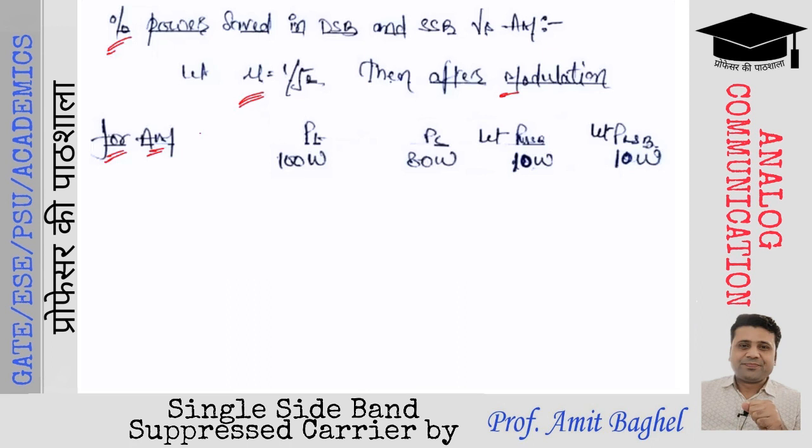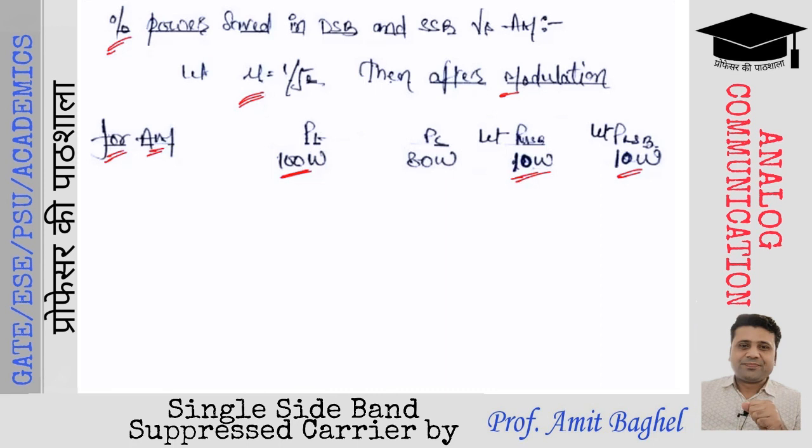So let us consider a case when the total power is 100 watts. तो sideband power कितनी होगी? 20 watts, because it will be 20% of the total power. Sideband power का मतलब है upper sideband power as well as lower sideband power. Since the sideband power is 20 watts, upper and lower sideband power will be equally divided: upper sideband power will be 10 watts as well as lower sideband power 10 watts.